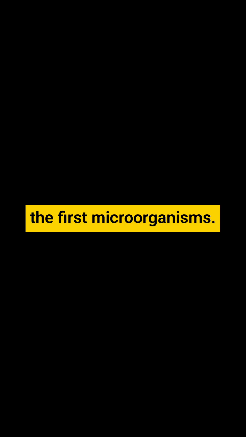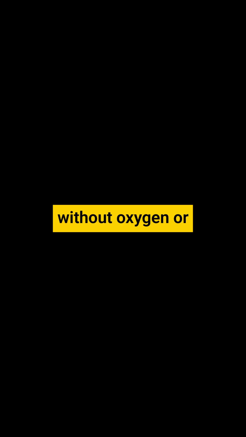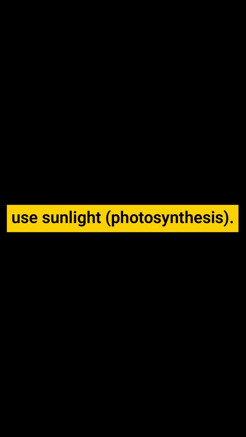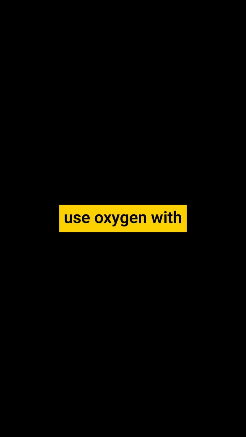These reactions gave energy to the first microorganisms. They could live without oxygen or sunlight. Over time, some bacteria learned to use sunlight, photosynthesis. Others learned to use oxygen with a process we still have today, the Krebs cycle.